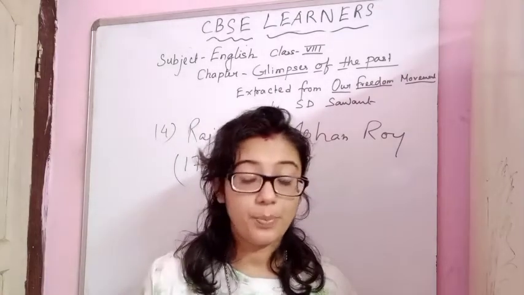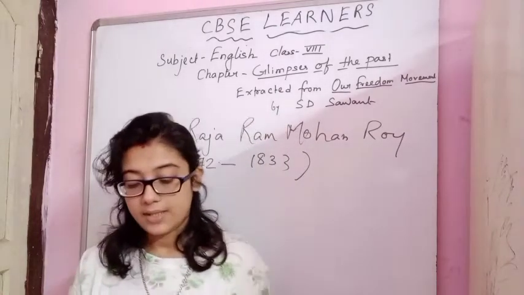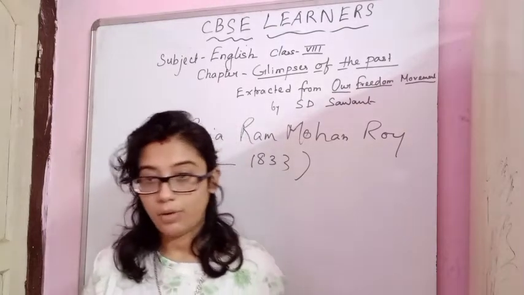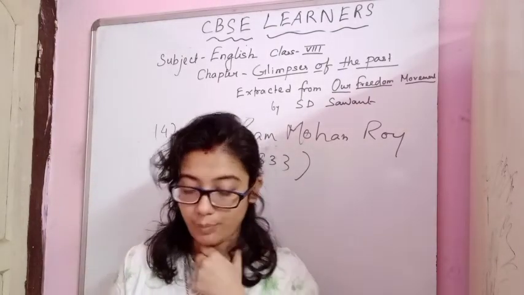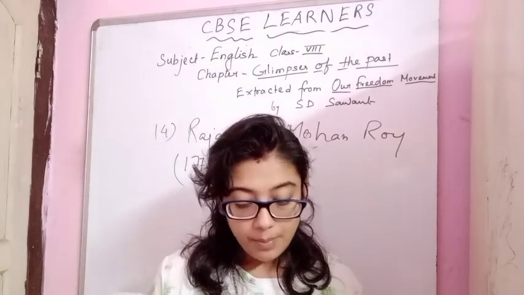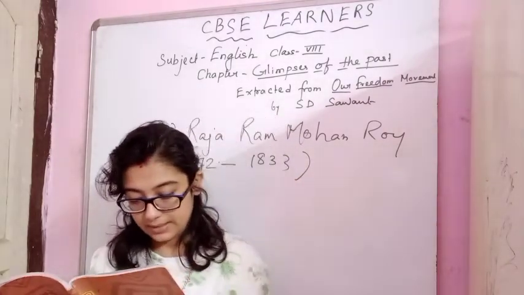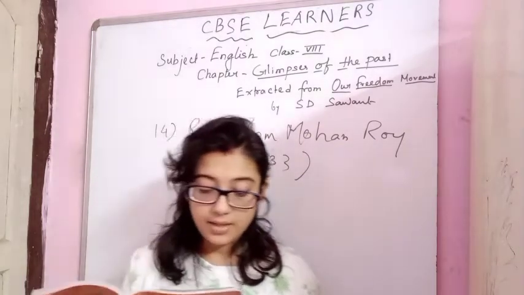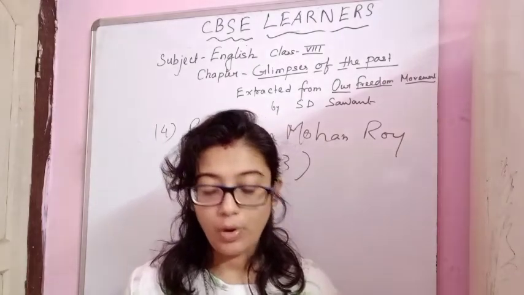Oppressions. The fourth point is oppression or tyranny or torture, 1765 to 1835. Okay, so the torture started from 1765, after the Battle of Buxar in 1764, one year later. But the British continued to oppress Indians. In 1818, they had passed Regulation 3. Under it, an Indian could be jailed without trial in court.